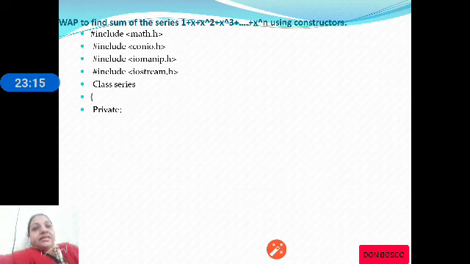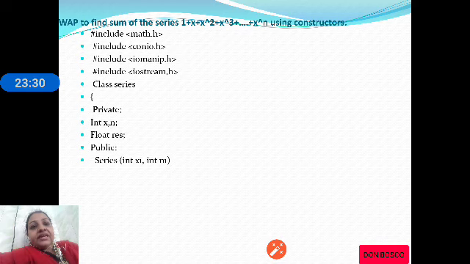Let us have a look at the practical program where we are using a constructor. Here in this program we include all our header files. Then the name of the class is series. We are calculating the series 1 plus x square plus x cube up to x to the power of n. So we are taking x, n and res. Res is to store the result.